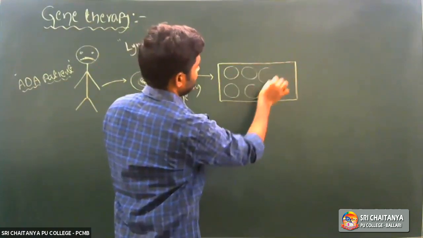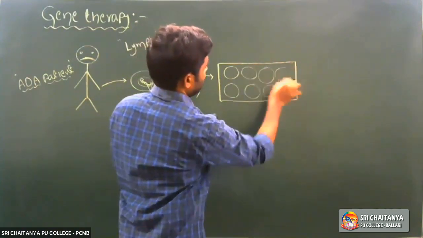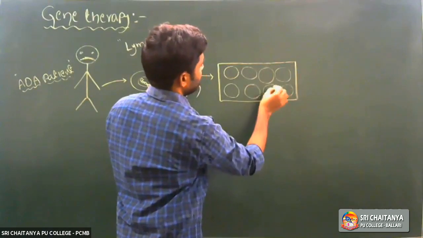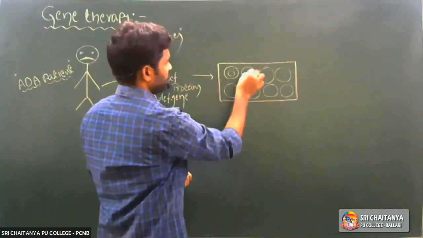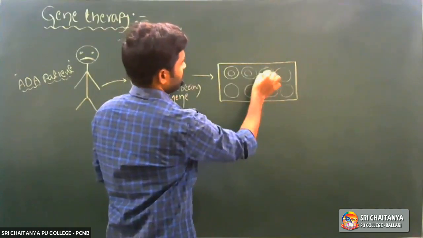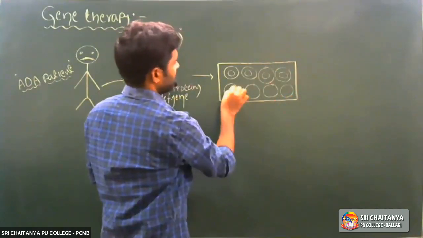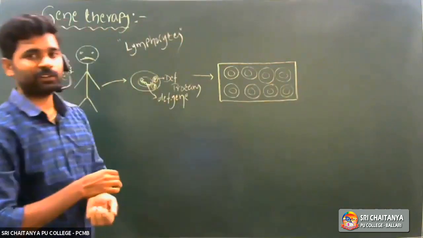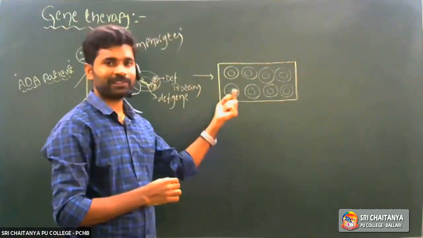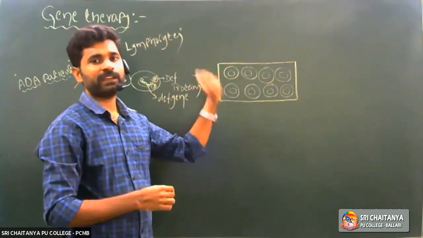Next step: the white blood cells, lymphocytes, cultured on the nutrient medium automatically undergo mitotic division and form many cells. A single cell undergoes mitotic division and forms two cells, two again four, four again eight, eight again 16, like that.